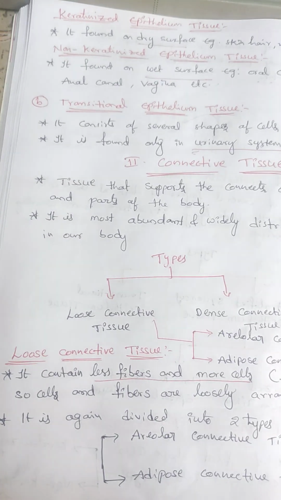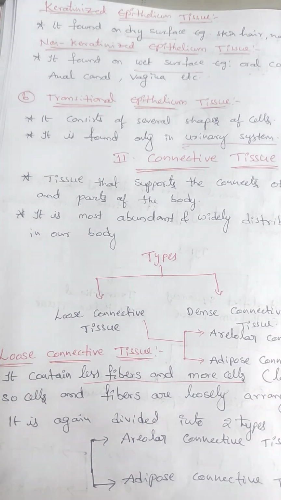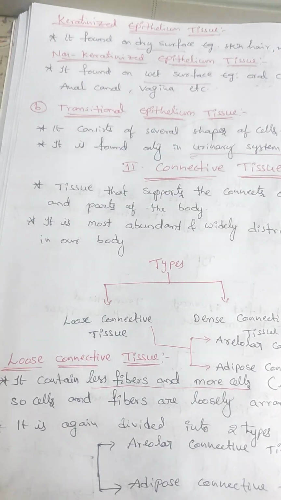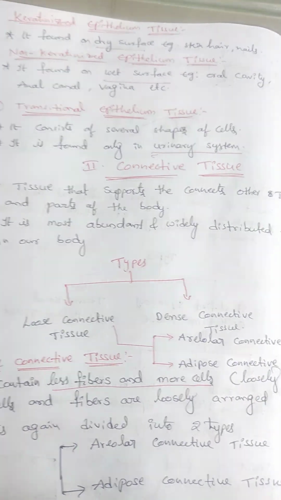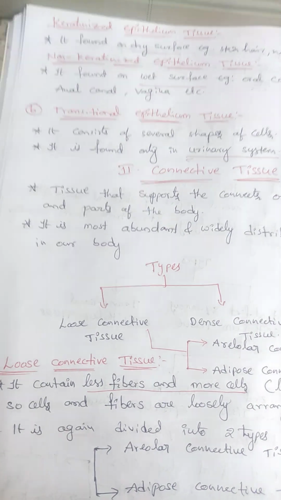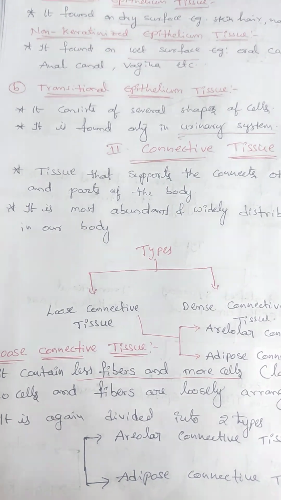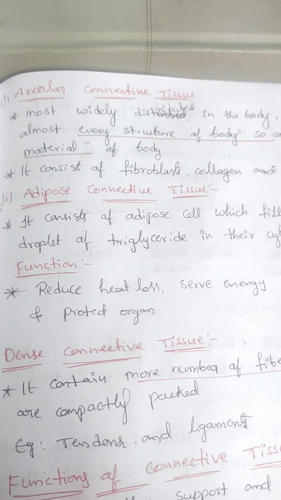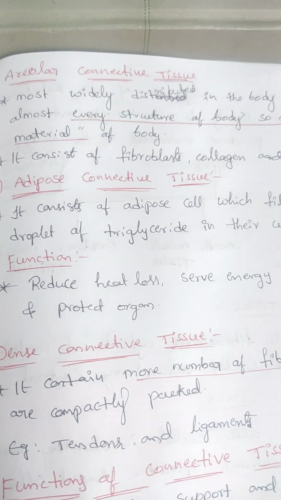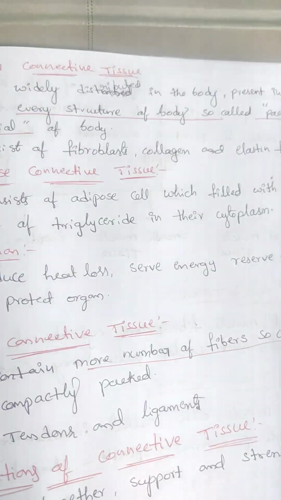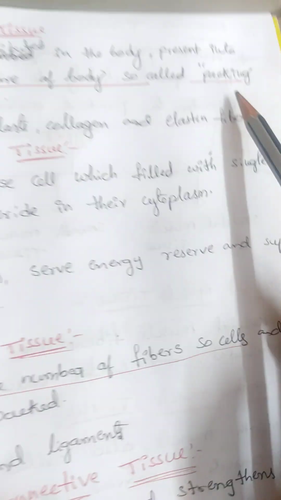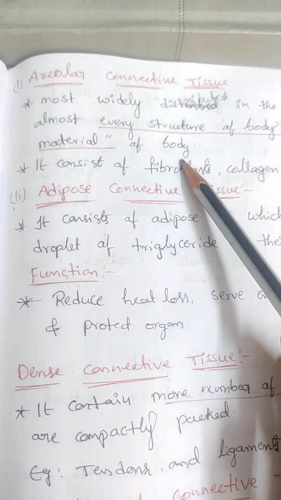Loose connective tissue contains fewer fibers and more cells, so cells and fibers are loosely arranged. It is divided into areolar connective tissue and adipose connective tissue. Areolar connective tissue is most widely distributed in the body and present in almost every structure, so it is called the packing material of the body.